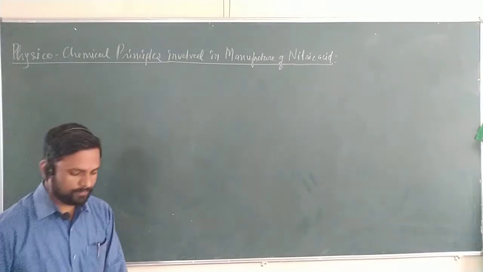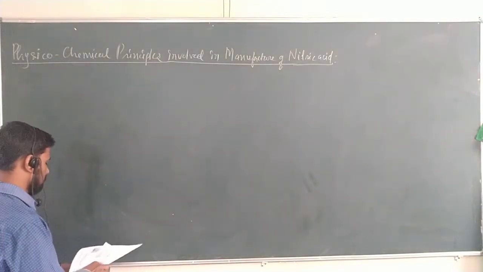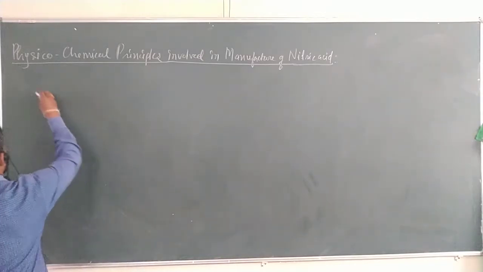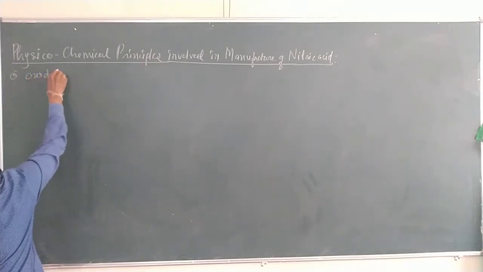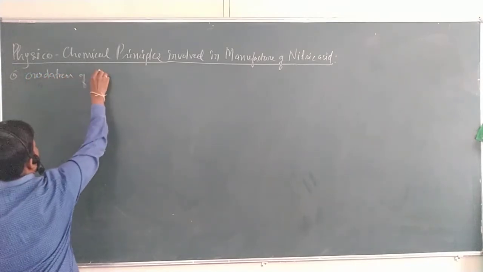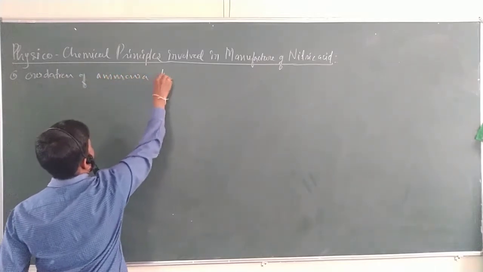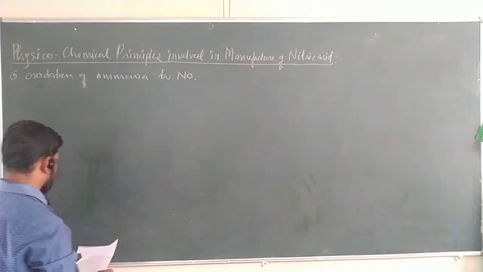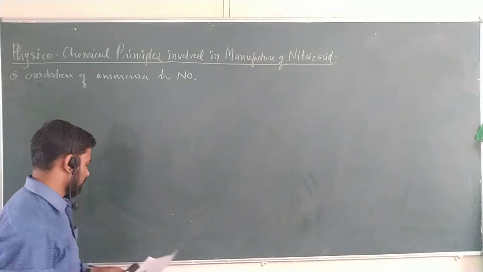Let me write here. Already we studied the different methods. This is the first step, oxidation of ammonia to nitric oxide by means of the catalyst, that is platinum and rhodium.